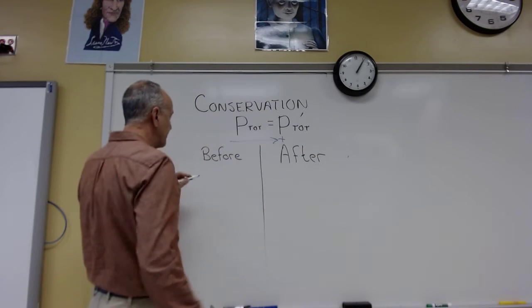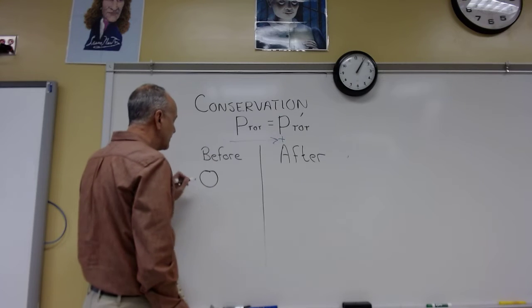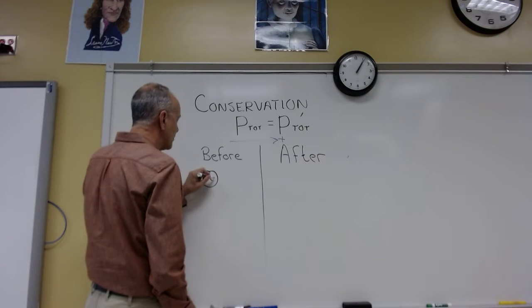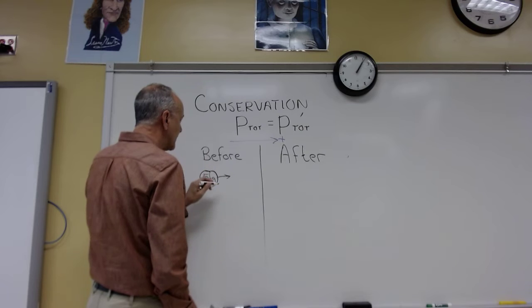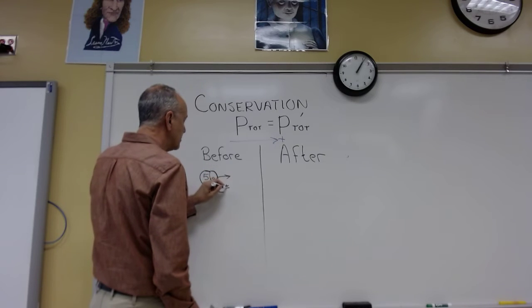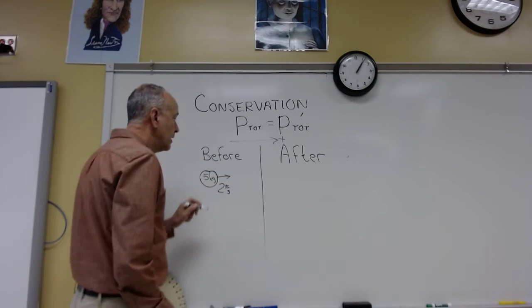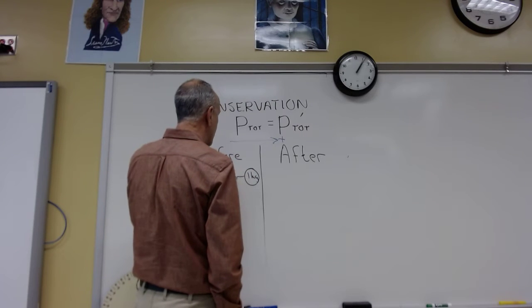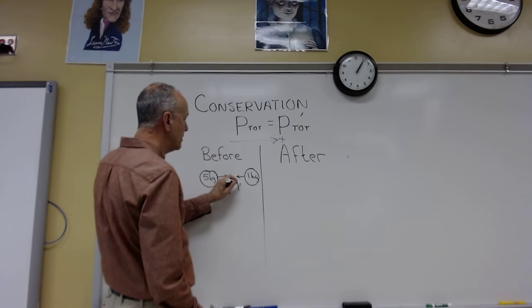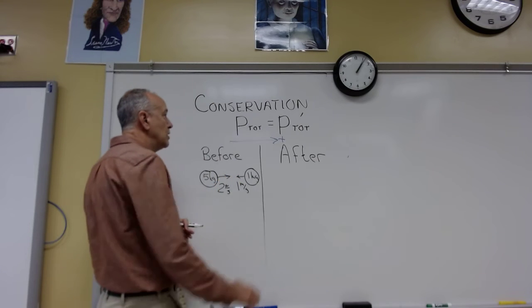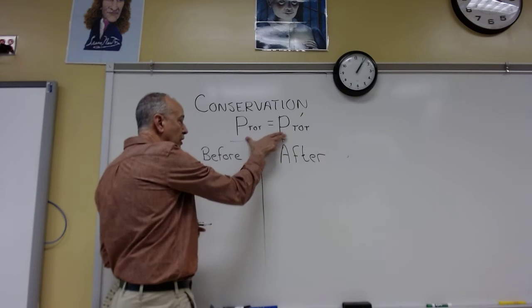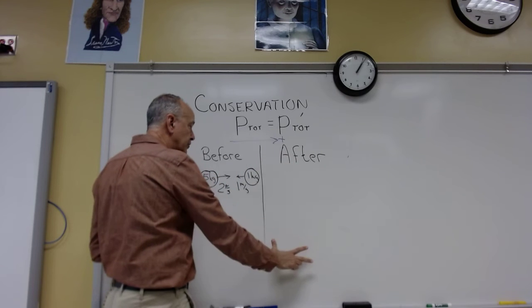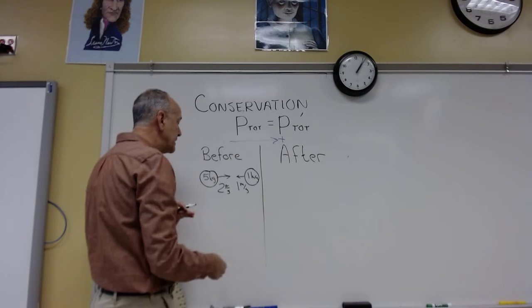So I'm going to set up something. Here comes an object with a mass of 5 kilograms going in this direction at 2 meters per second. And then I've got a 1 kilogram ball going in this direction at 1 meter per second. I know the total momentum before has to equal the total momentum after. It's pretty easy to figure out.